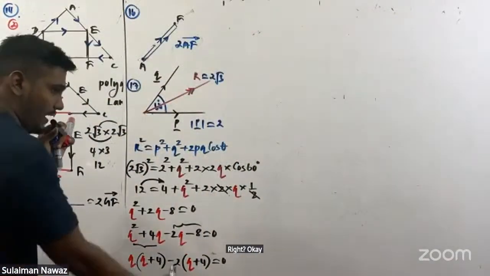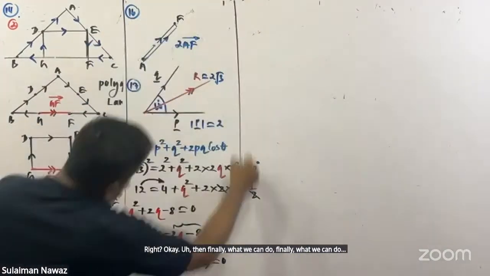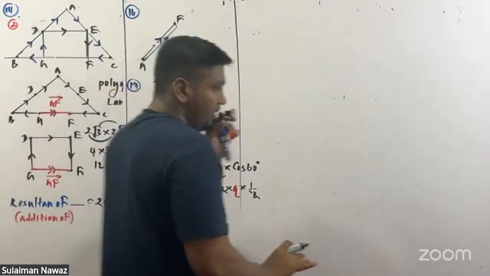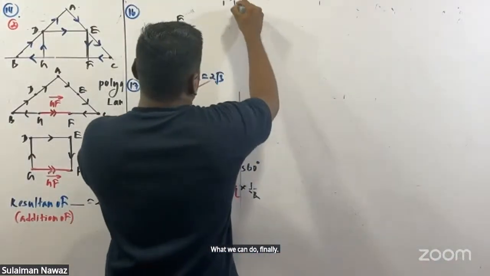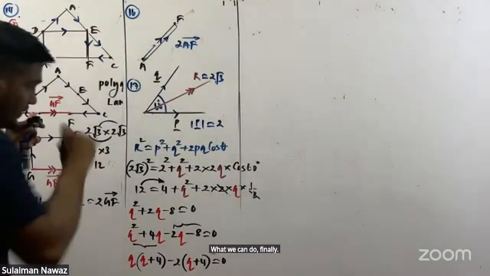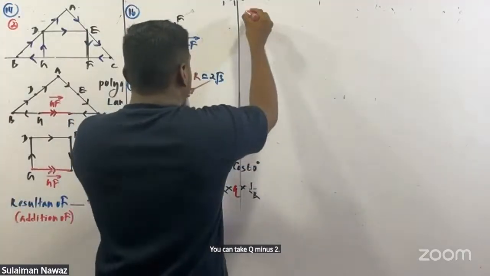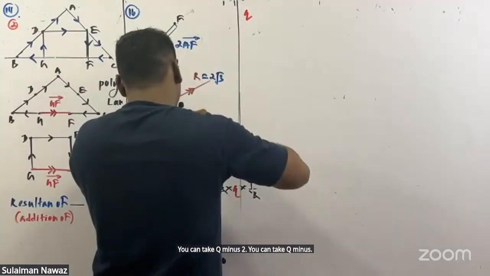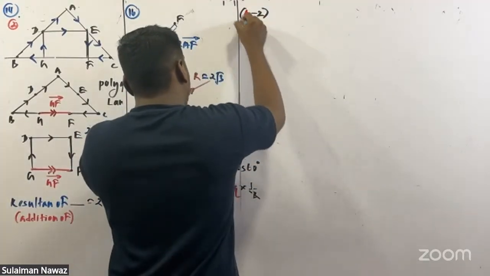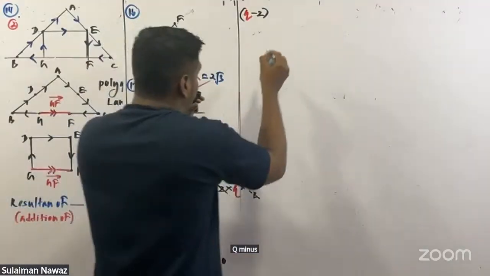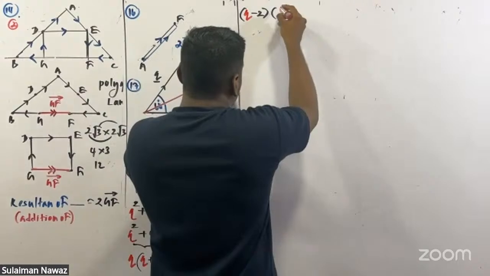Okay. Then finally what we can do? You can take q minus 2. Q minus 2 and q plus 4 must be equal to 0.